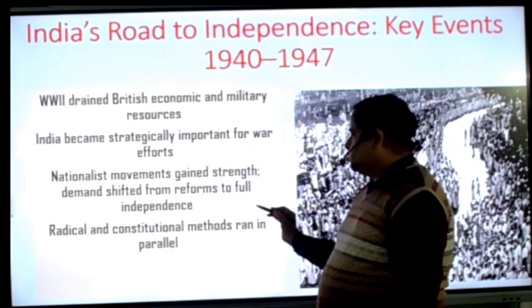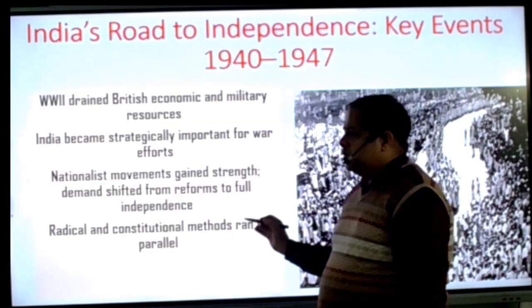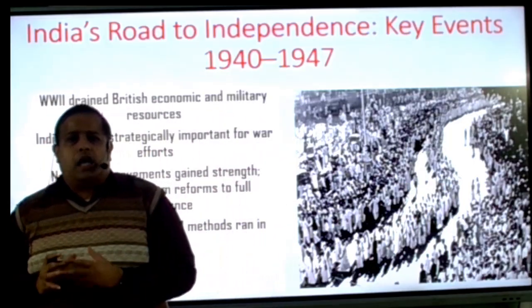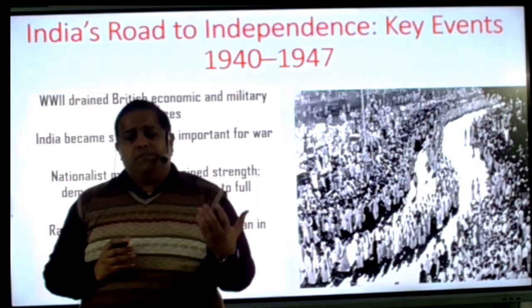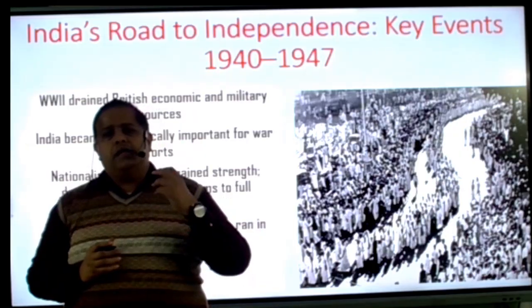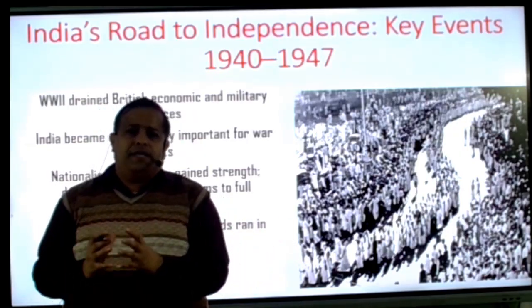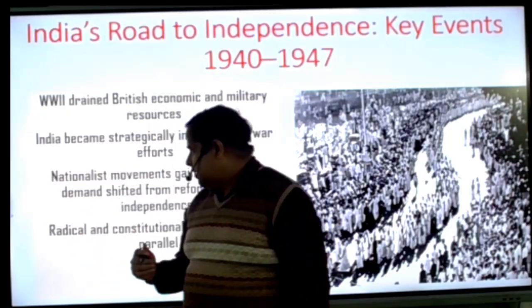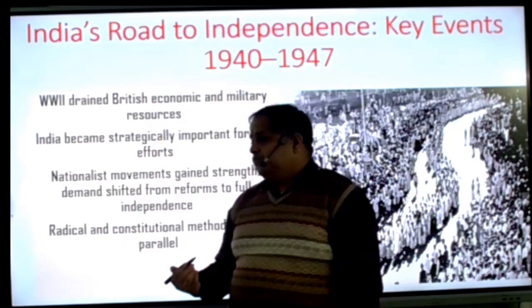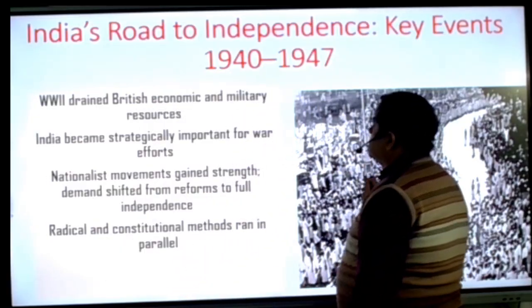Radical and constitutional methods reigned in parallel. So many things were going on in this period. Many committees like the Cripps Mission, many organizations like the Cabinet Mission, many proposals and many meetings took place in this period. So this period is known as the period of constitutional methods. Okay students, so this is our roadmap.